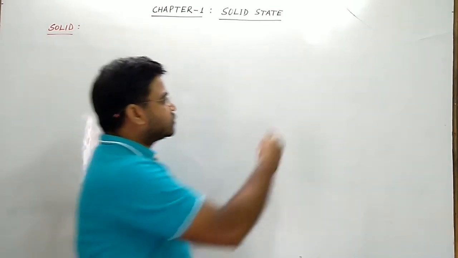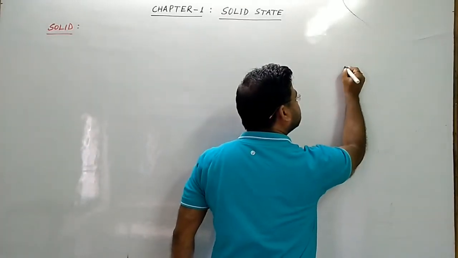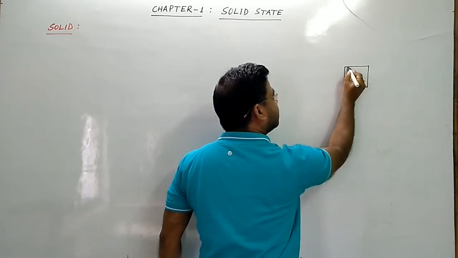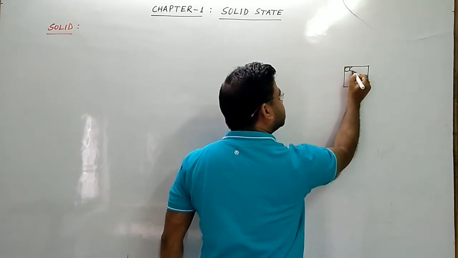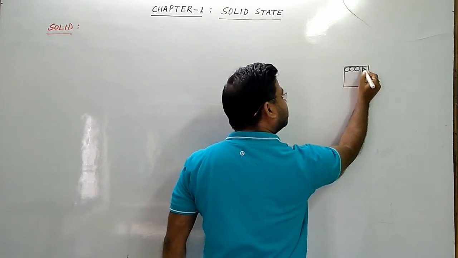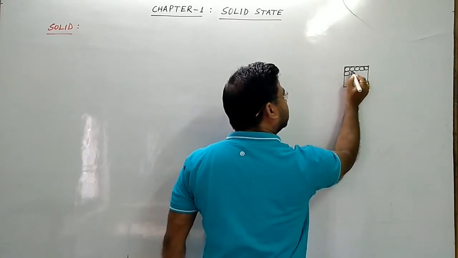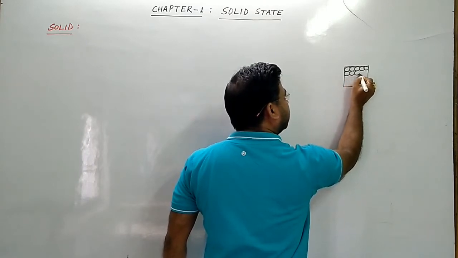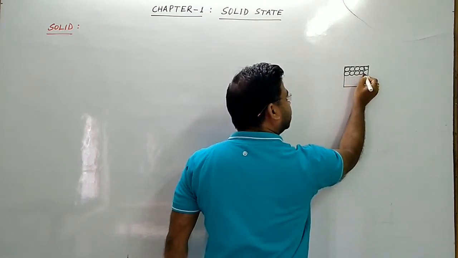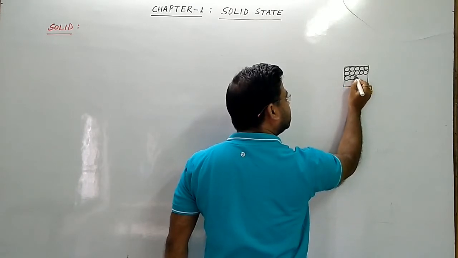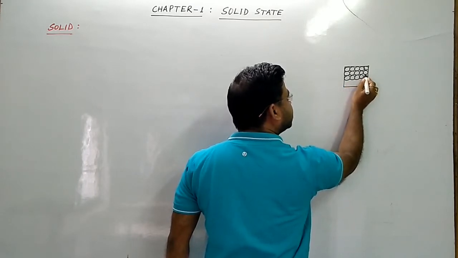Say this is one solid substance. In this solid substance, the constituent particles may be atoms or ions or molecules. We know that an atom is very small in size and a small particle is spherical in shape.